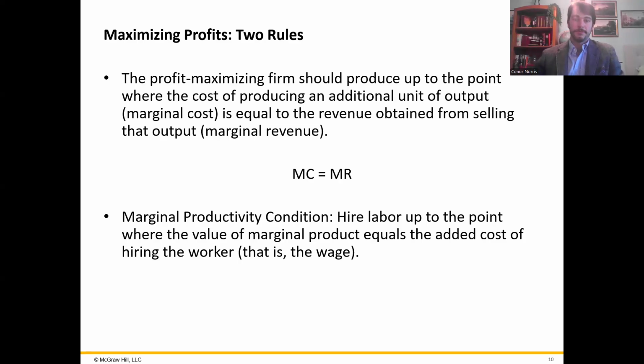Back in the 1970s, my dad took an economics course when he was an undergrad. He likes to say the only thing that he remembers is that MR equals MC. That's literally it. Part of that is just because he slept through all of class.